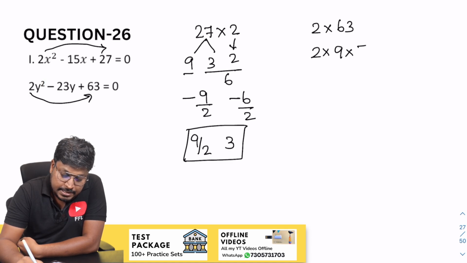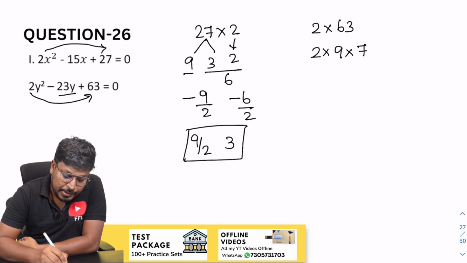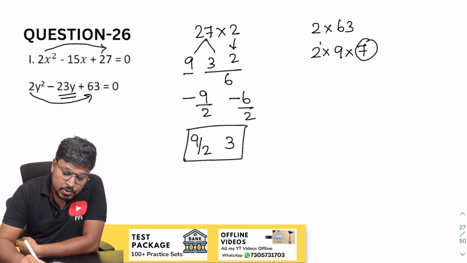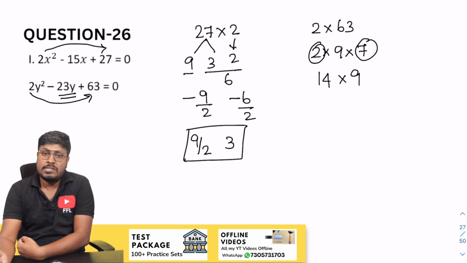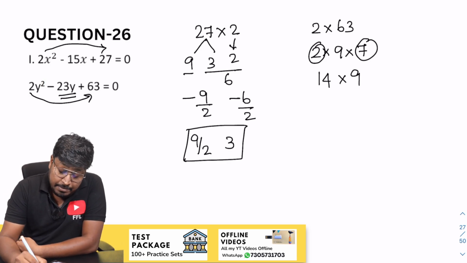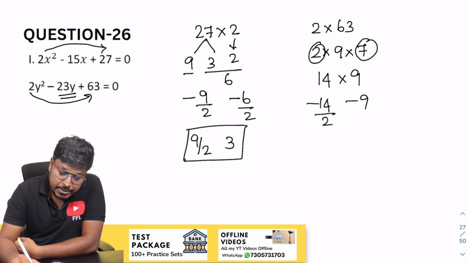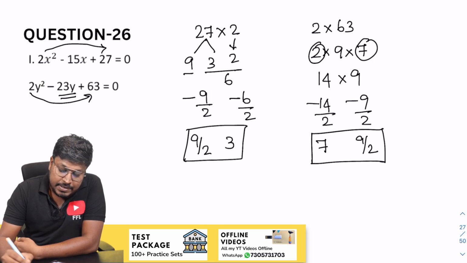9 7s are 63, right? Our target is to get 23. So 7 into 2 will be 14. So 14 into 9, when you add minus 14 and minus 9, the resultant will be minus 23. So divide by 2, divide by 2. So this will be 7 and this will be 9 by 2. So the factors are 7 and 9 by 2.